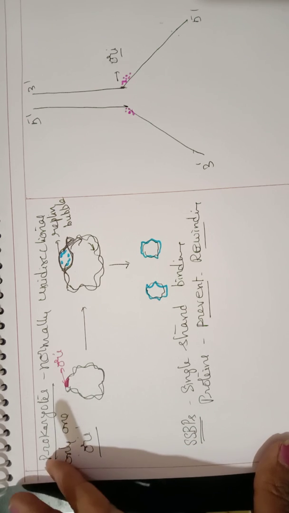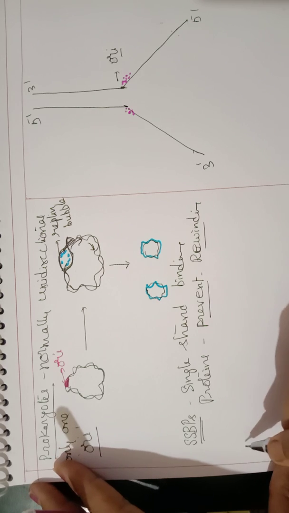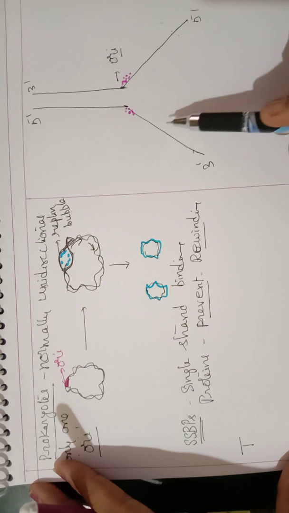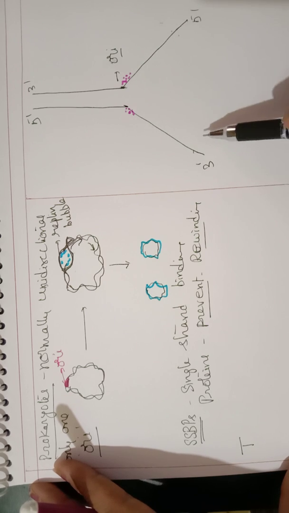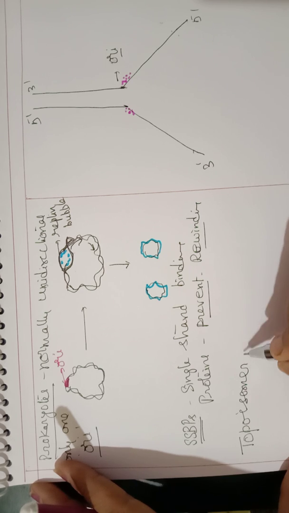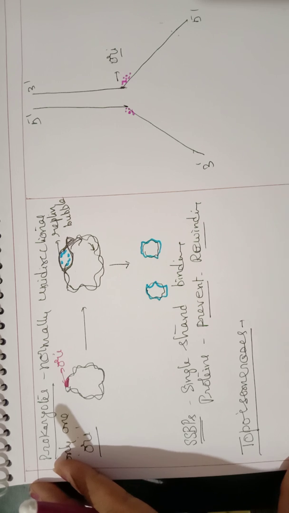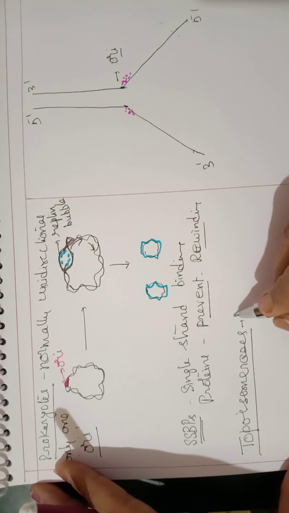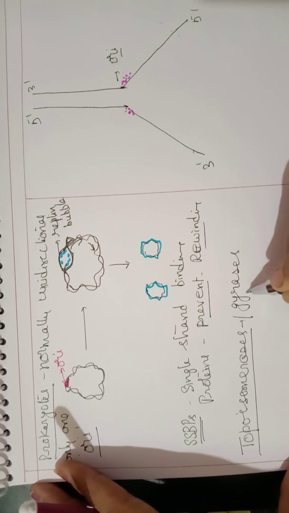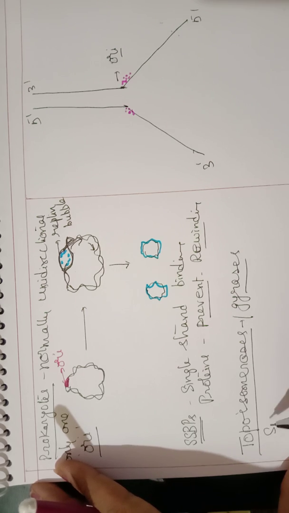Now another enzyme is required, which functions at the point of the replication fork, called topoisomerases. So these topoisomerases are also called gyrases in case of prokaryotes, or they are also called swivelase enzyme.